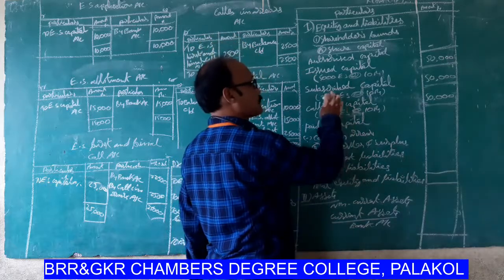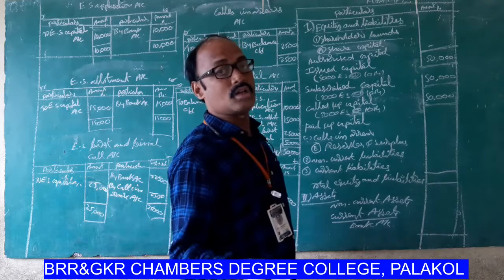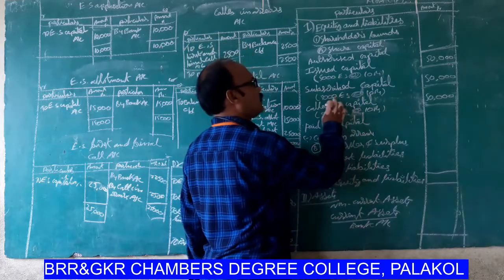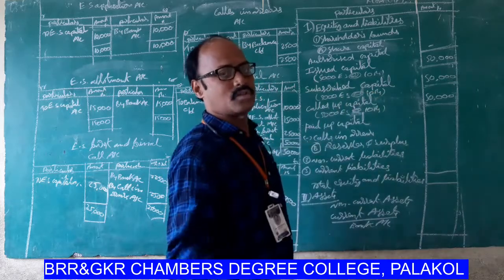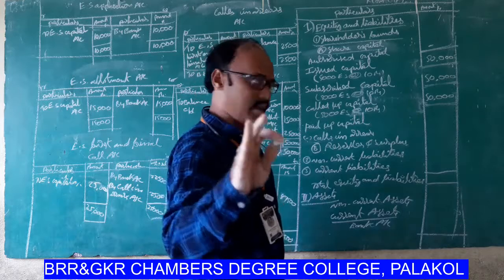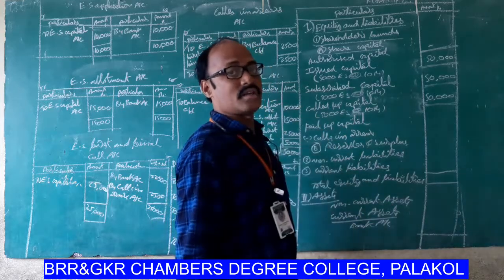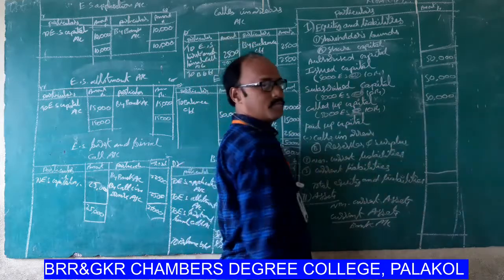Next one, subscribed capital. All the issued shares were subscribed. That's why 5,000 equity shares at the rate of rupees 10 per share, 50,000. Next one, called up capital. 5,000 equity shares at the rate of rupees 10 per share, 50,000.